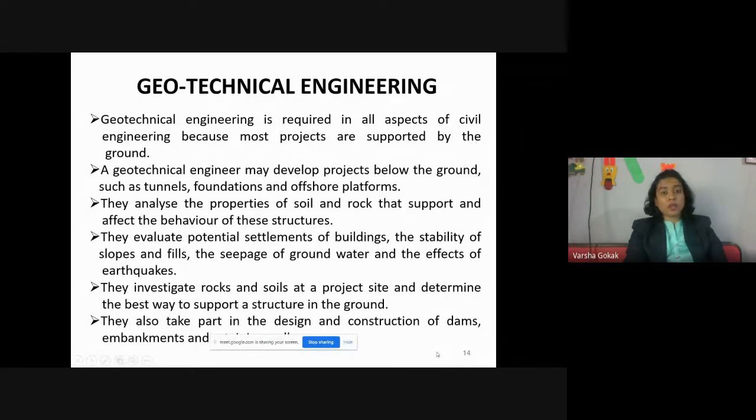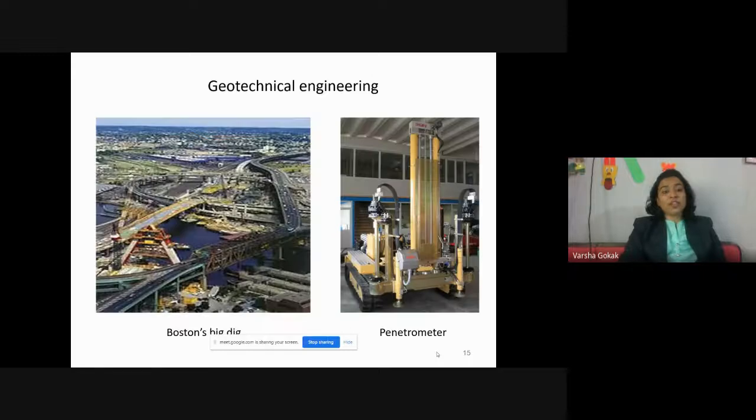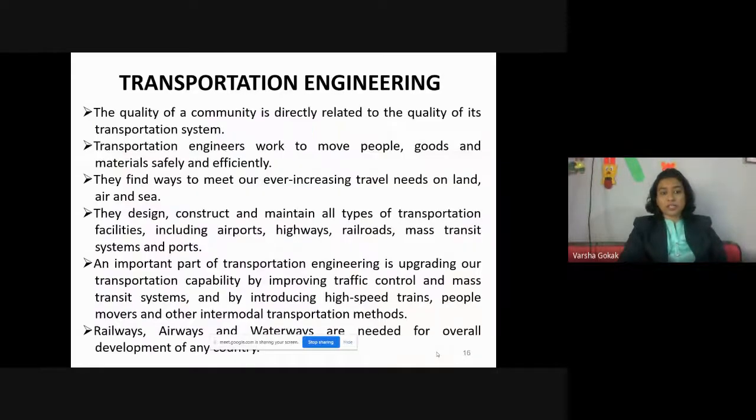So dam, because of water pressure, right? Whatever your dam is constructed, the water is standing on one side and there is a downstream side. So water pressure will be there, and the standing water can also percolate through the soil at the bottom, right? So there also soil investigation becomes very important. So that is all about your geotechnical engineering.